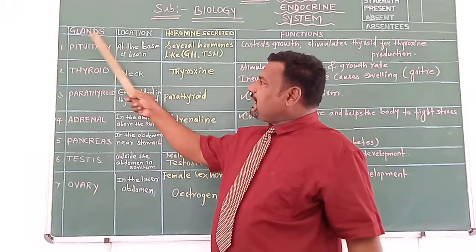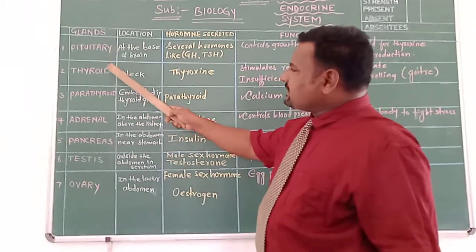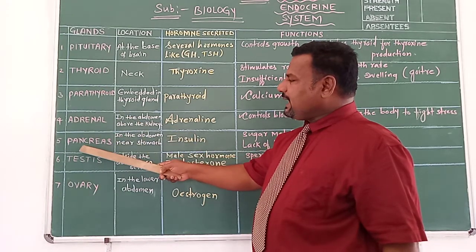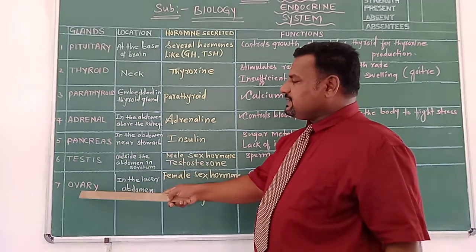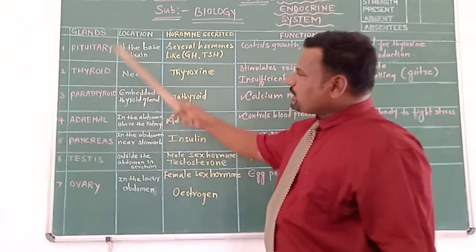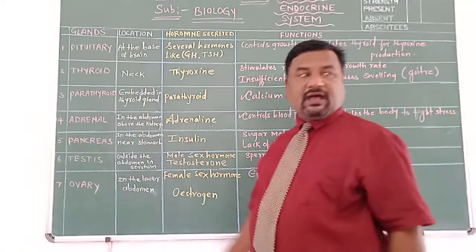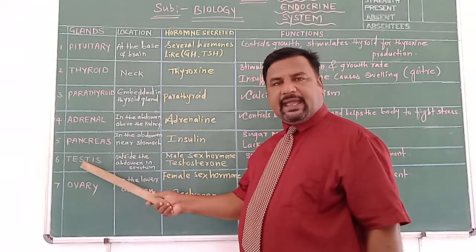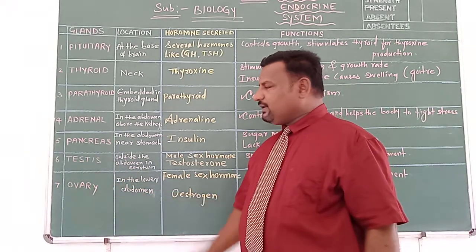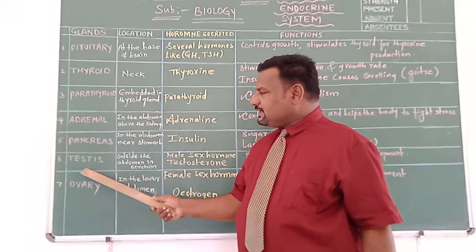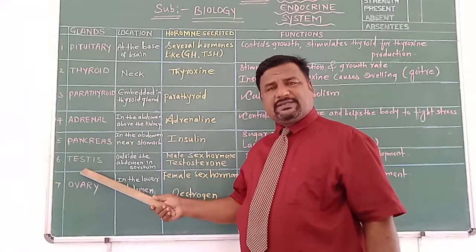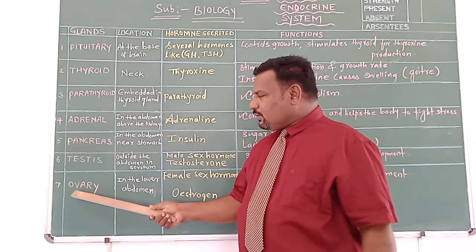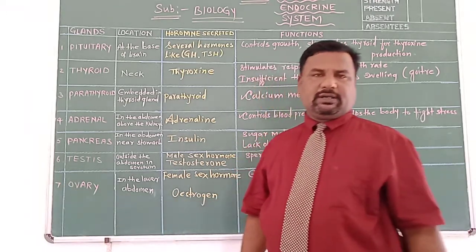Here, see, the glands: the pituitary gland is given, thyroid gland, parathyroid, adrenal, pancreas, testes, and ovary. So altogether, there are 7 glands. Of course, you may get confused: testes in male and ovary in female. The testes are a male reproductive organ, and the ovary is a female reproductive organ.